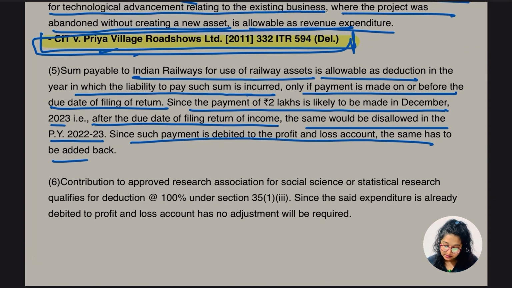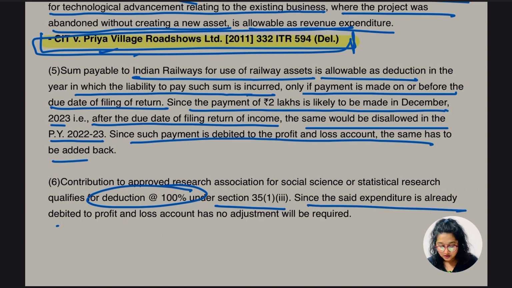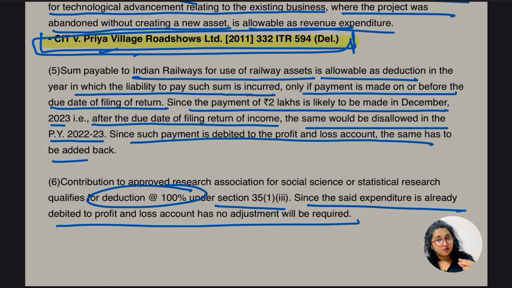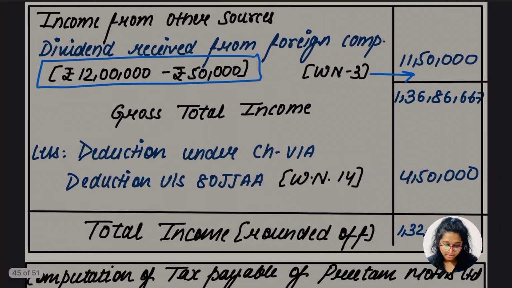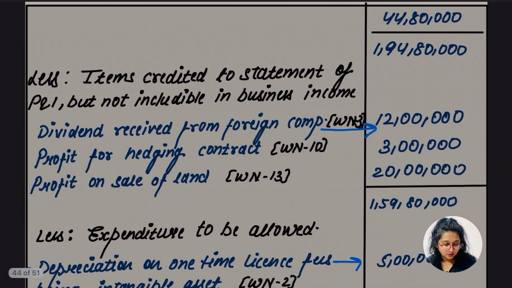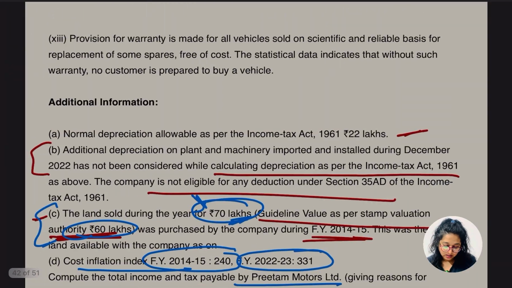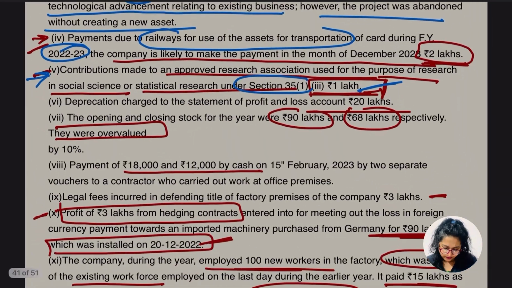Contribution to approved research association for social science or statistical research qualifies for a deduction of 100% under section 35(1) clause (iii). Since the said expenditure is already debited to the P&L account, in that case we are not going to do the adjustment. What if this point is related to additional information? Because additional information has not been adjusted, in that case we will do the adjustment, right? We will get a deduction. In this case we are not going to do any adjustment because it is already adjusted in the question, and we will get a deduction of this. Okay, hope this part was clear.